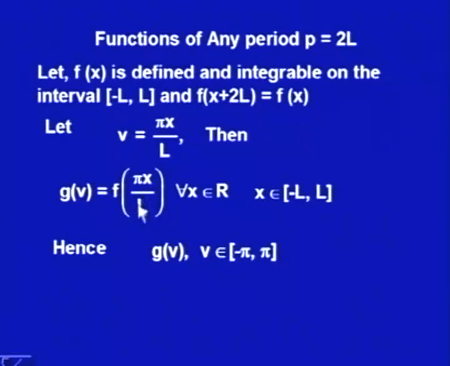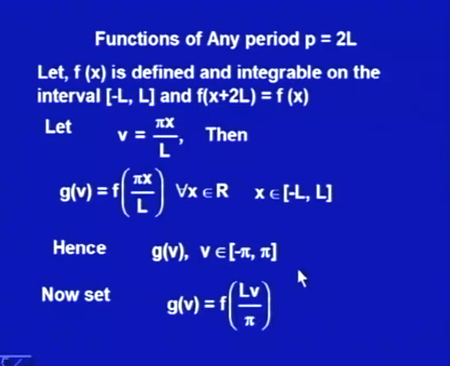When x is minus L, I would get the value of v as minus pi, and when x is plus L, I would get the value of v as plus pi. And since I am defining it for all x and the original function f x is periodic with f x plus 2L equal to f x, I would get g v plus 2 pi is equal to g v.